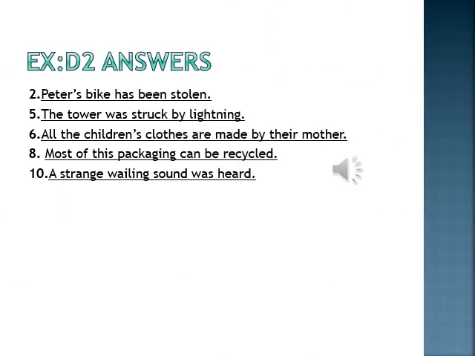Now open your page number 114 on grammar skills. There is an exercise D2 that says: 5 of these sentences can be changed from active to passive and 5 cannot. Put a tick by those that can, then rewrite them in the passive voice on the lines below. I have selected those sentences that can be changed into passive voice. That is sentence number 2, 5, 6, 8 and 10.